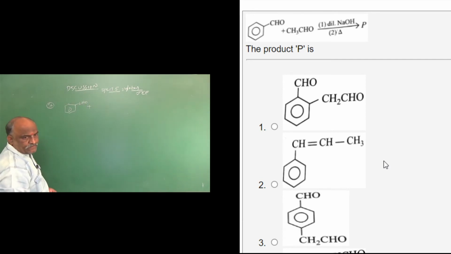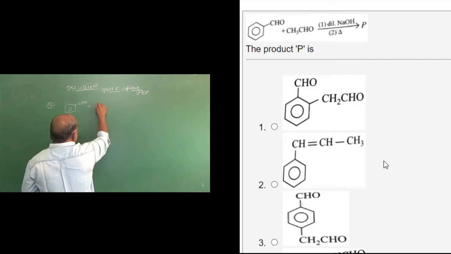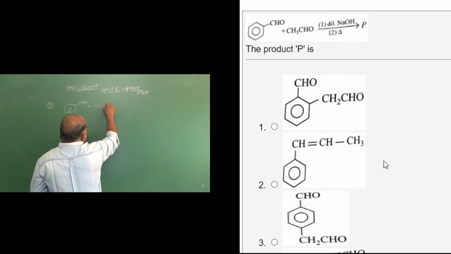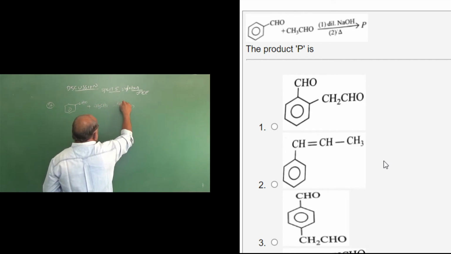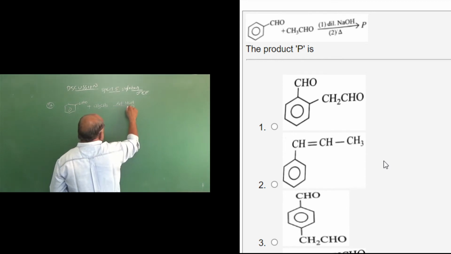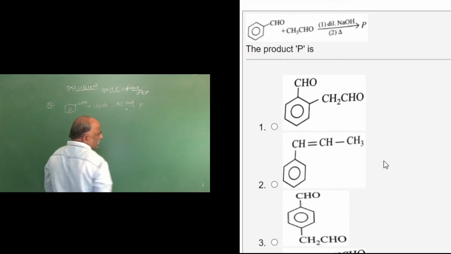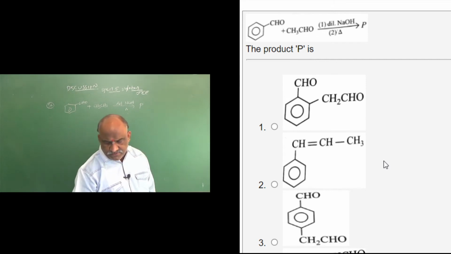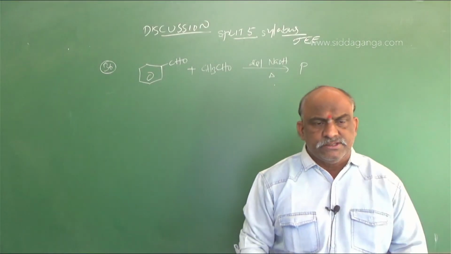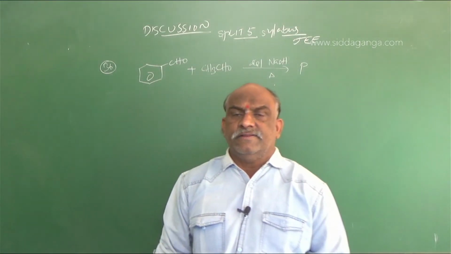Benzaldehyde plus CH3CHO, dilute NaOH on heating gives rise to P. What is P? Very simple question it is. My dear students, this is an example for aldol condensation.